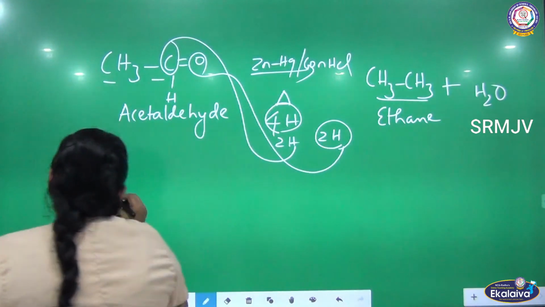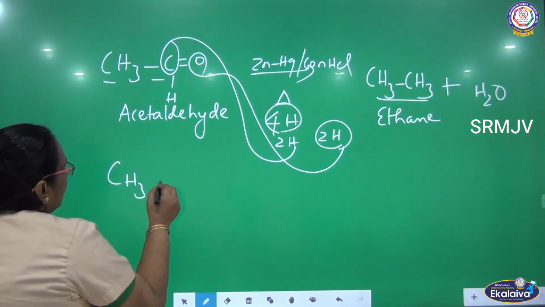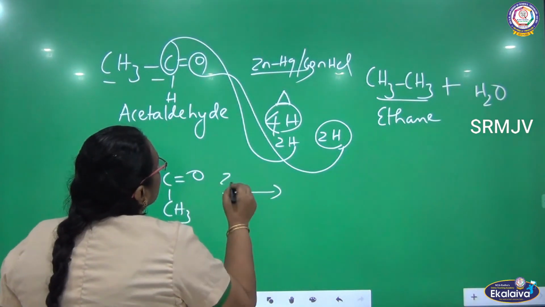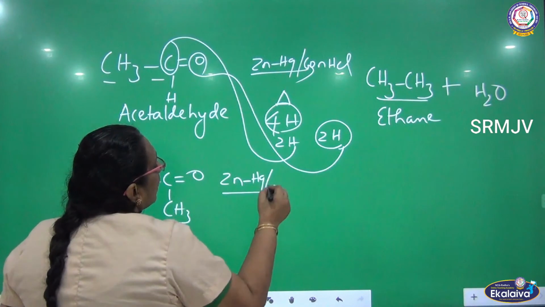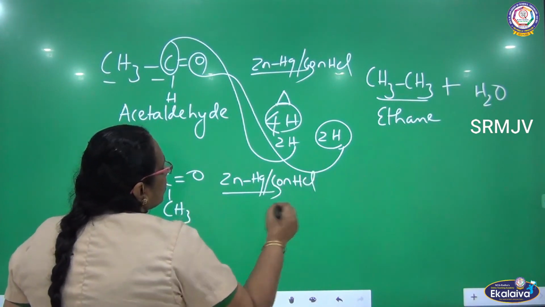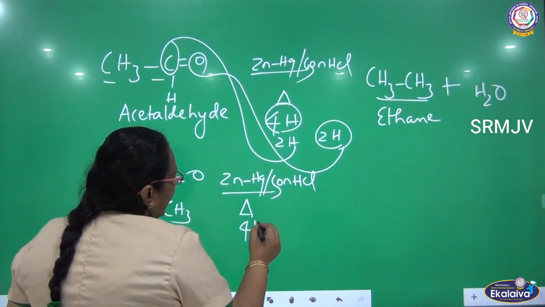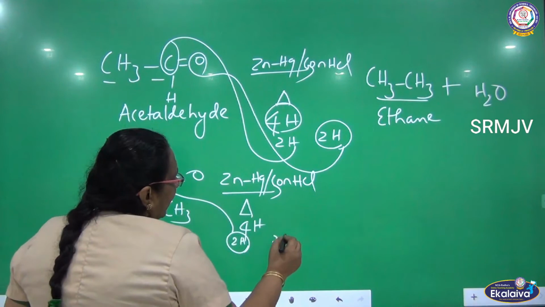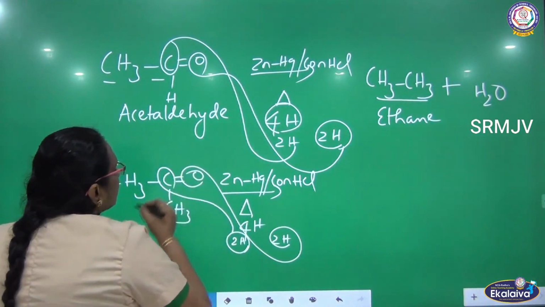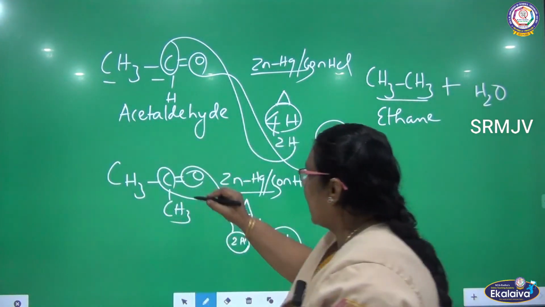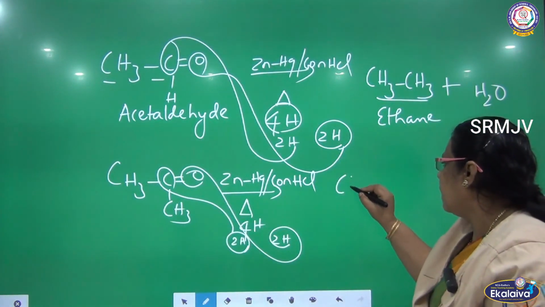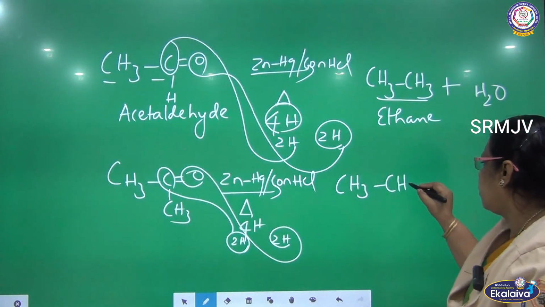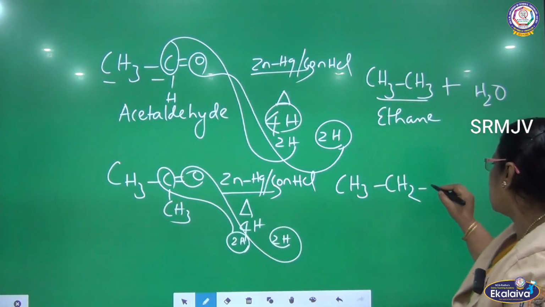Okay, if it is acetone, CH3, C double bond O, CH3, when it undergoes Clemmensen reduction with zinc amalgam and concentrated HCl on heating, what are we getting here? I am adding 4 hydrogen. 2 hydrogen atoms are added to carbon, and 2 more hydrogen atoms are added to oxygen. When 2 hydrogen atoms are added to carbon, CH3 is already there, so CH2, and 1 more CH3 is also there.